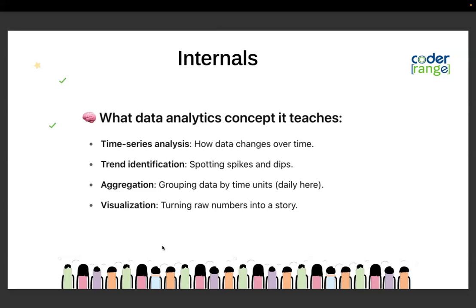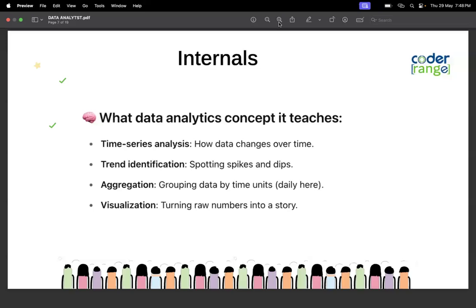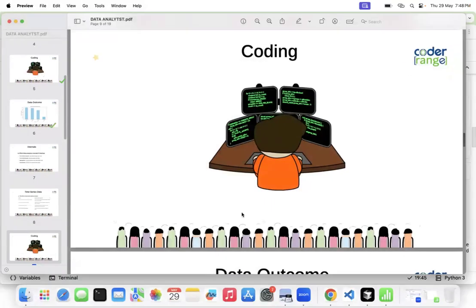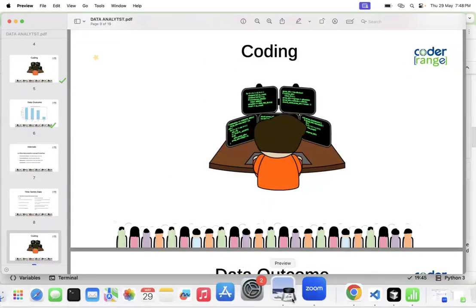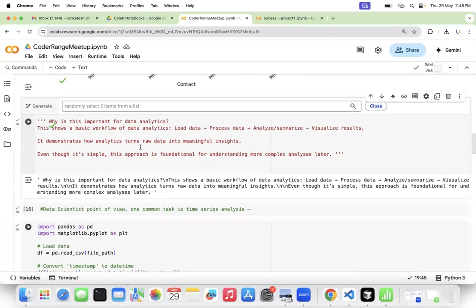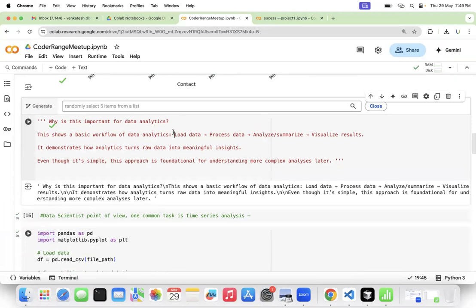During time series analysis, we do aggregation, we group the data, and then we visualize it. How can we do that? I'm going to demonstrate it with coding here, with a simple case study. As I told you, the demonstration of data analytics is all about loading an Excel sheet, processing the data, analyzing it and summarizing it. That is what we are doing here.